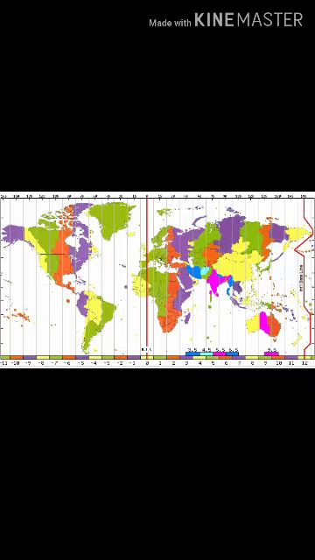It is marked as 0 degree longitude. There are 180 longitudes to the east of Greenwich and 180 to the west. Thus, there are 360 longitudes.